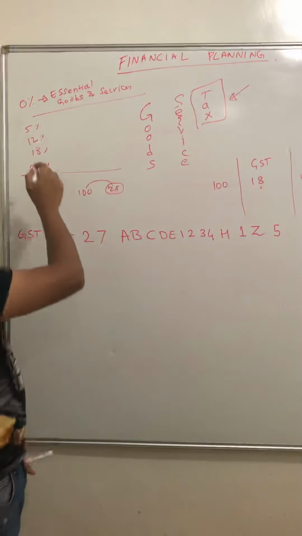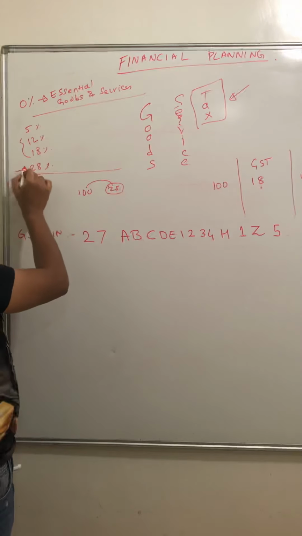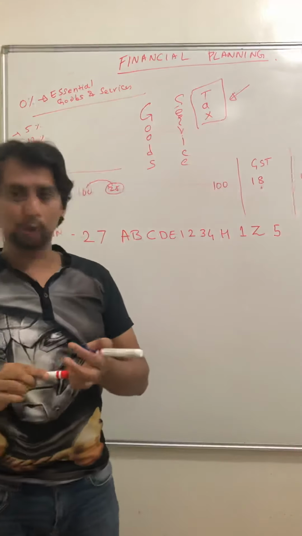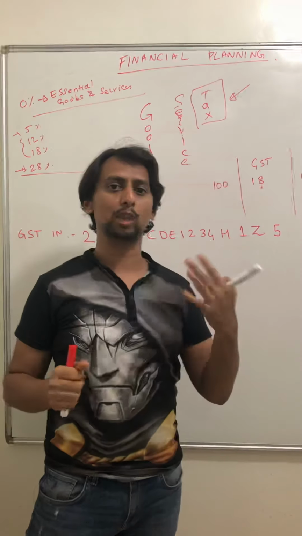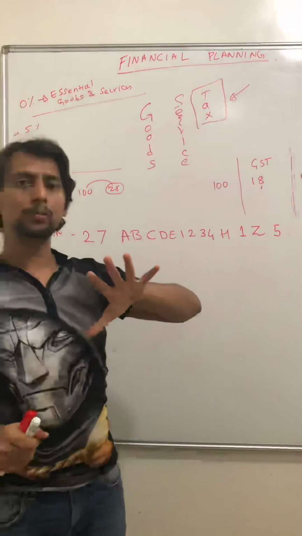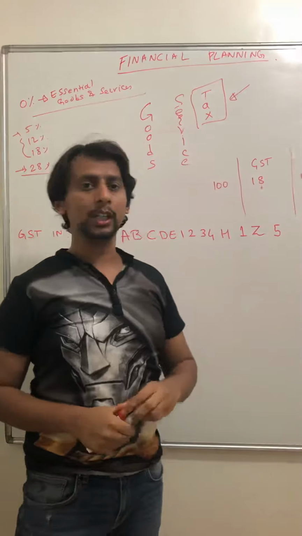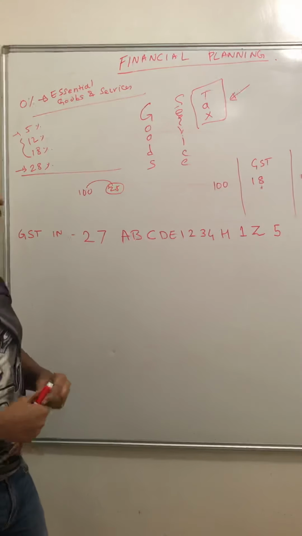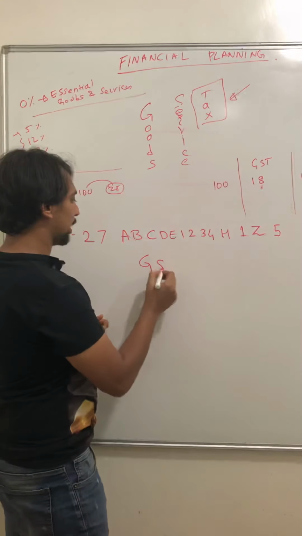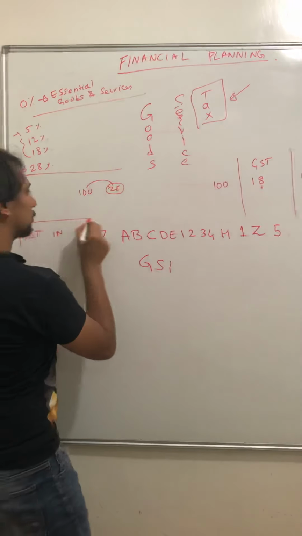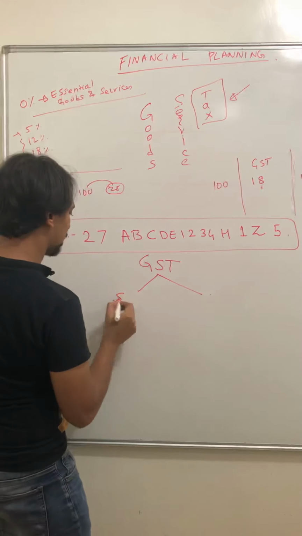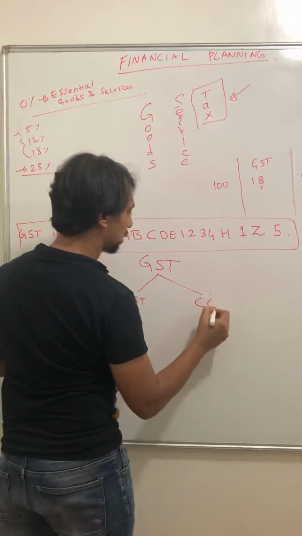The rest are standard rates, and this one is for luxury items. That's how they have done it. Depending upon the category of what you are buying, suppose it's educational, they may charge 5% or 12%, depending on the use of the commodity. These rates are decided. Now we'll come to what CGST and SGST are. When you come to GST, basically it is divided into SGST and CGST.